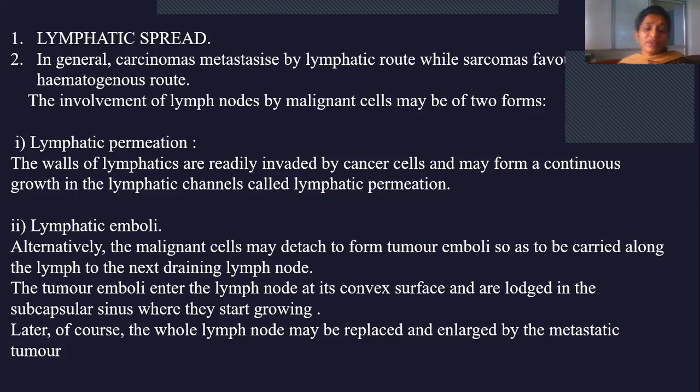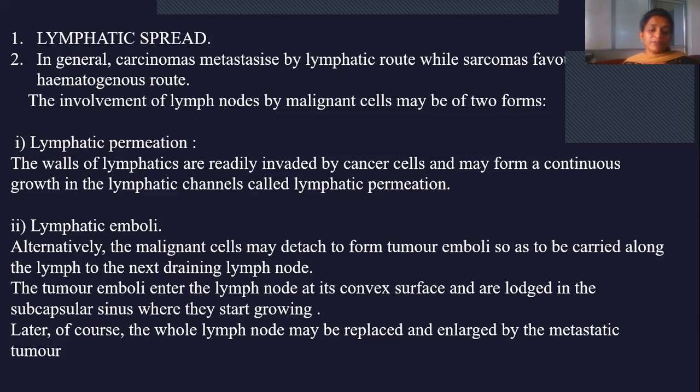This tumor emboli, once it enters the lymph node at its convex surface, gets lodged in the subcapsular sinus, where they start going. From there it may enter the subcapsular sinus, and there it starts growing or replicating.